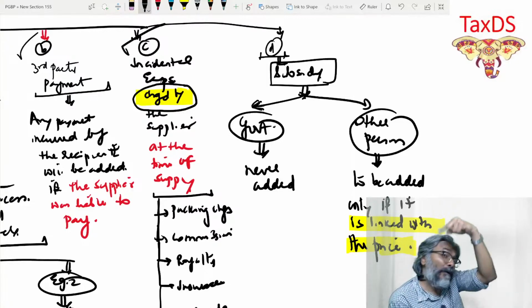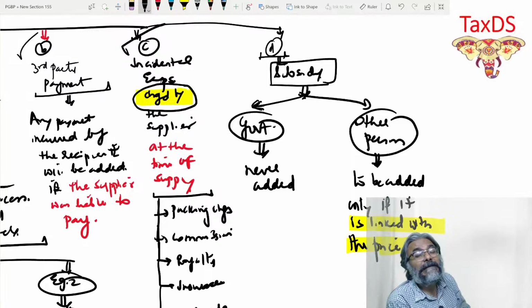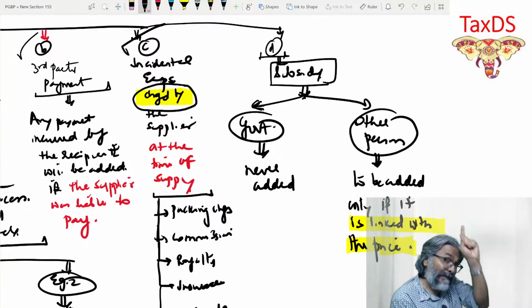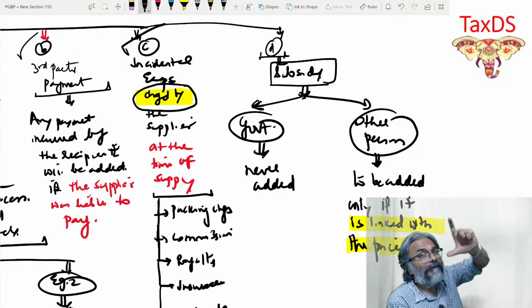Remember this discussion I already had earlier with you. When we were doing the concept of consideration in the topic of supply, 7.1a, at that point when we were discussing consideration, this came up. I was giving you this example of COVID vaccination. 1,000 rupees.